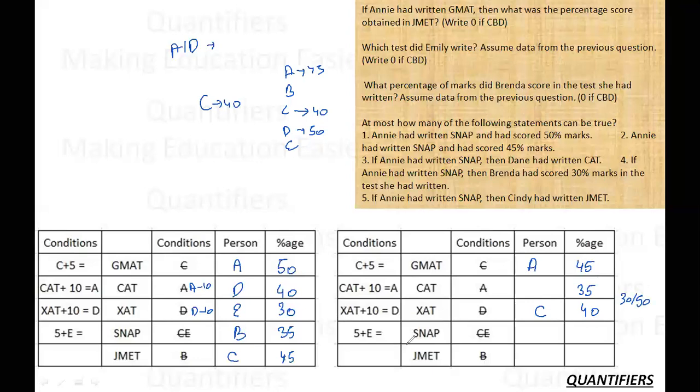I know that Snap cannot have a minimum score. Why? Because Snap is 5 plus something. So Snap has to have 50. If Snap is 50, 5 plus E is Snap, that is 50. So E is 45. But can I say that this is neglected? Why? Because A is already 45. This is also not possible, which means this case is altogether rejected.